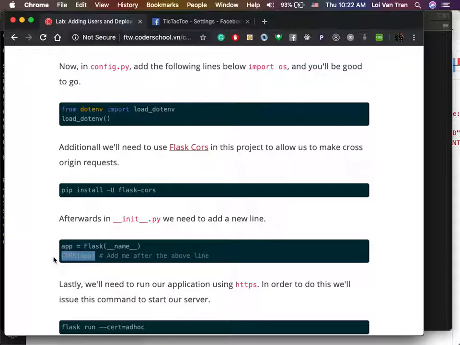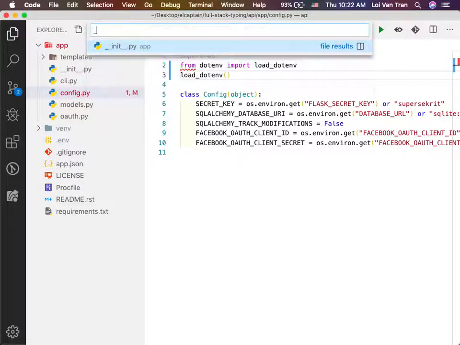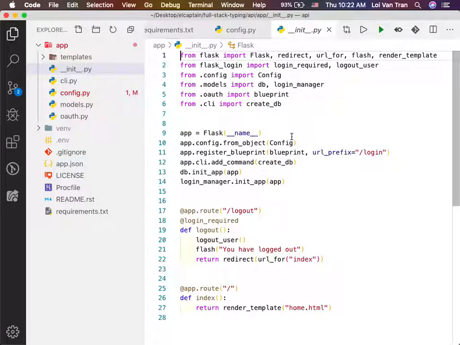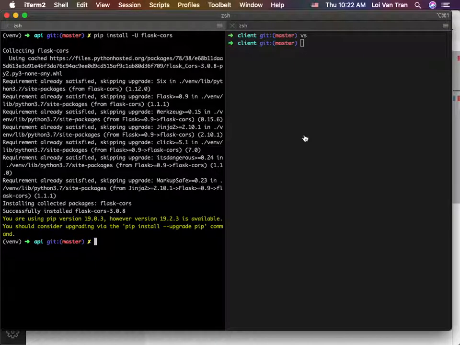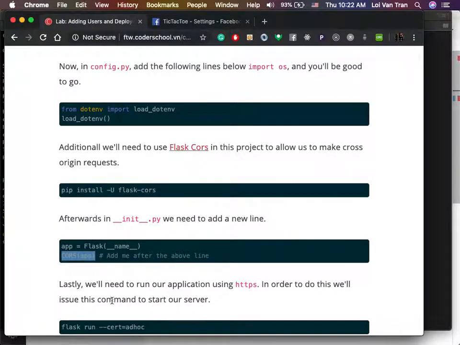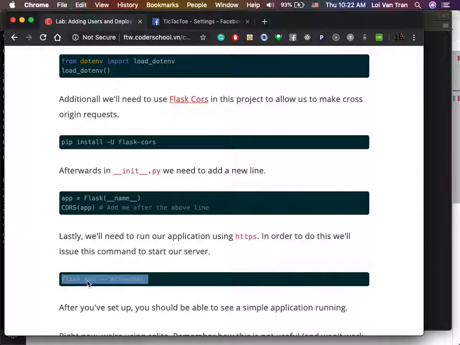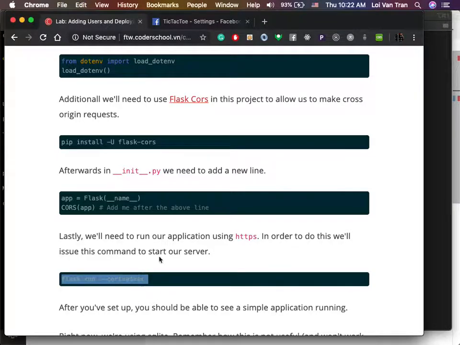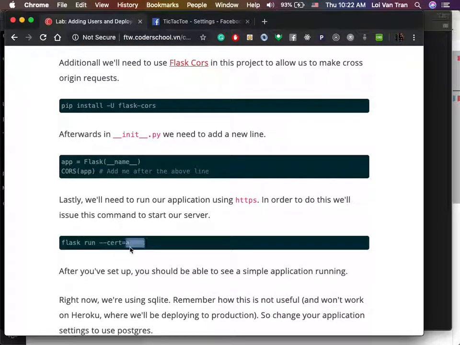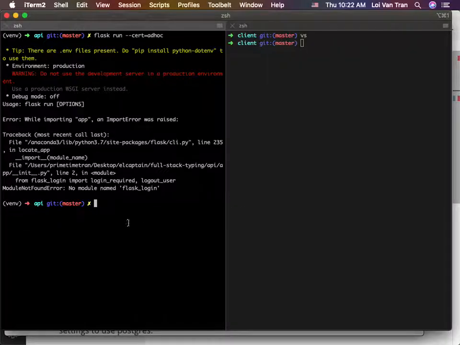So we need to copy over one line right here to our init Python. We're gonna do this right below the app equals Flask name line. Okay, sweet. So now I expect that we can run our API using the special command right here. The special command, all it does is add HTTPS, okay?